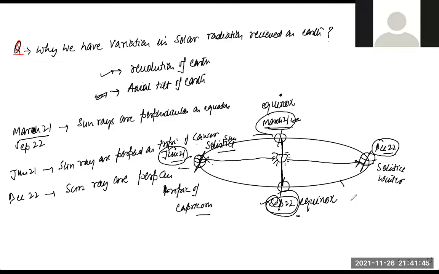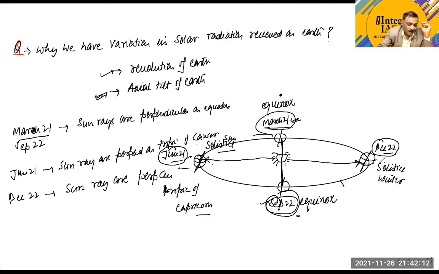So the northern hemisphere will start receiving less insolation, and you will start experiencing winter time. It means that from September 22nd to December 22nd, there is a gradual reduction in temperature in the northern hemisphere.